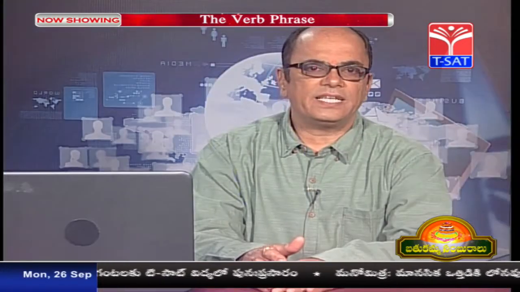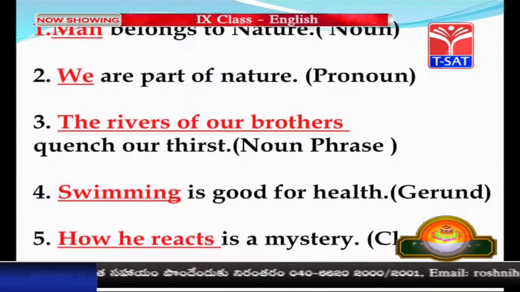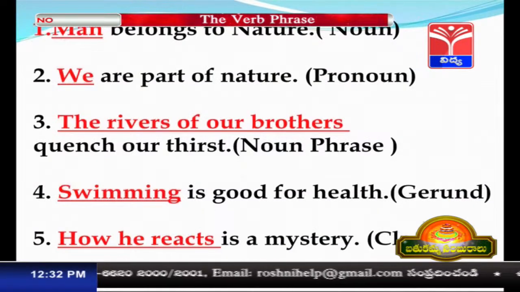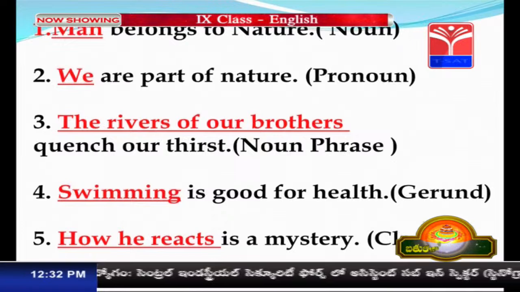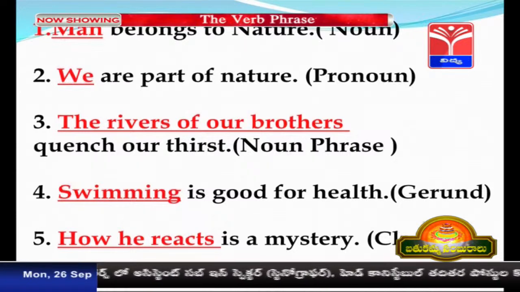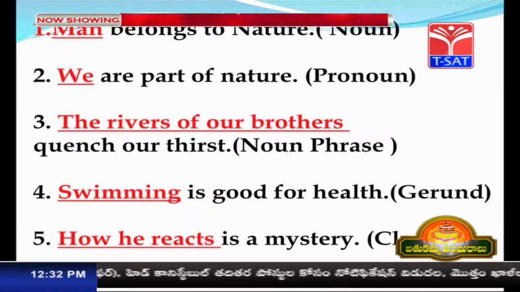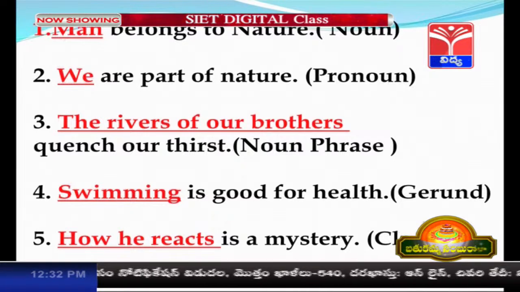Here we can look into the sentences and find what can be placed in the place of subject. Basically, a noun or a noun phrase or a pronoun or a gerund or even a clause can function as the subject of the sentence. Let us consider these sentences. In the first sentence, man belongs to nature. Man is the subject, which is the noun. In the second sentence, we are part of nature, in which we functions as the subject, which is a pronoun.